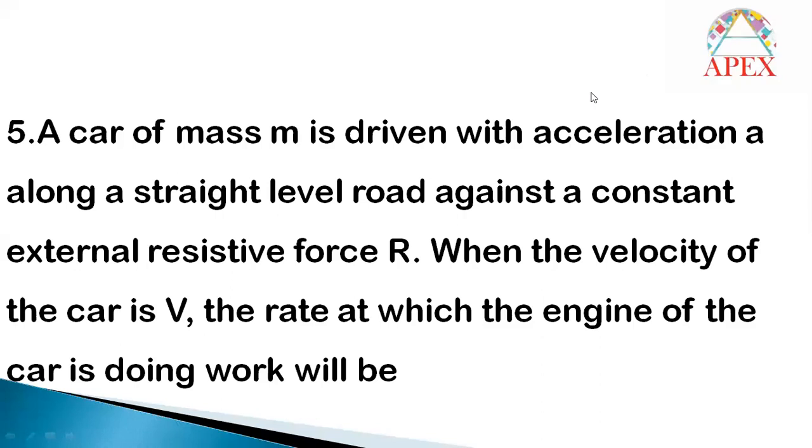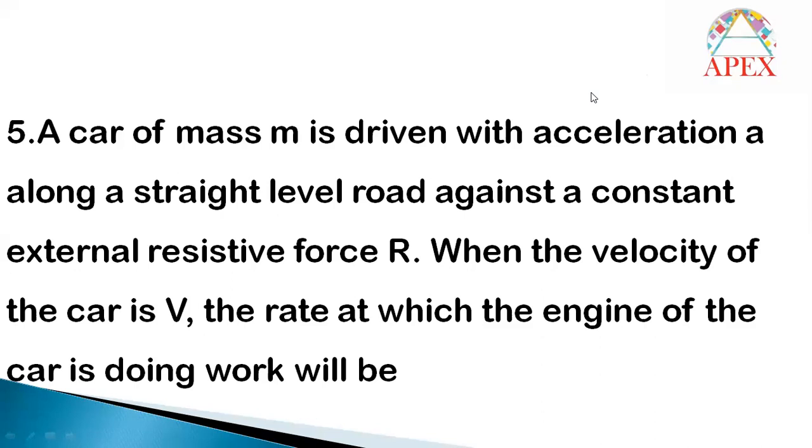And question number 5. A car of mass m is driven with acceleration a along a straight level road against a constant external resistive force. Of course, a car of mass m is moving with acceleration a and a constant resistive force is there.